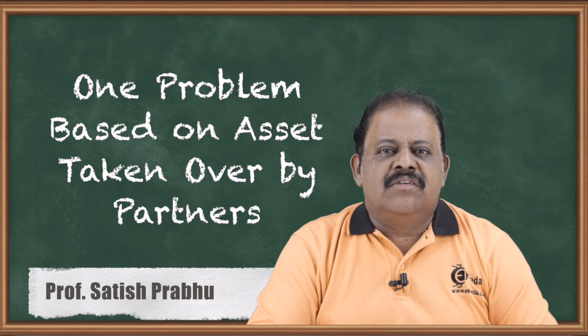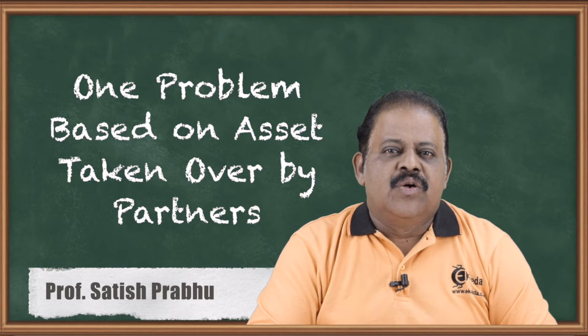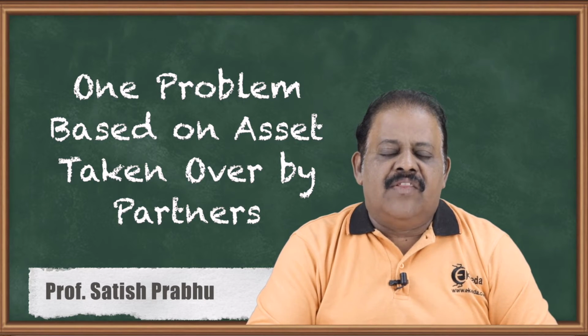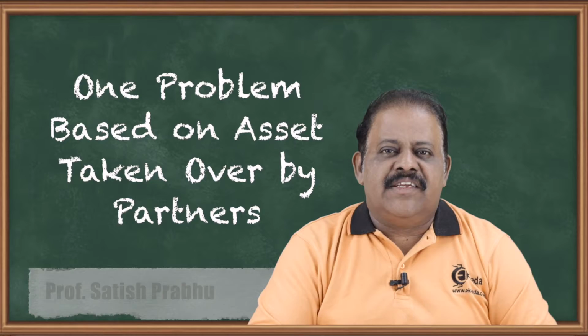In that situation, such assets are taken over by the partners, which is considered as their drawings and debited to their capital account. Sometimes a partner may show his wish to take a particular asset and other partners may give consent to that. In that case, how to give the accounting treatment, let us see now.